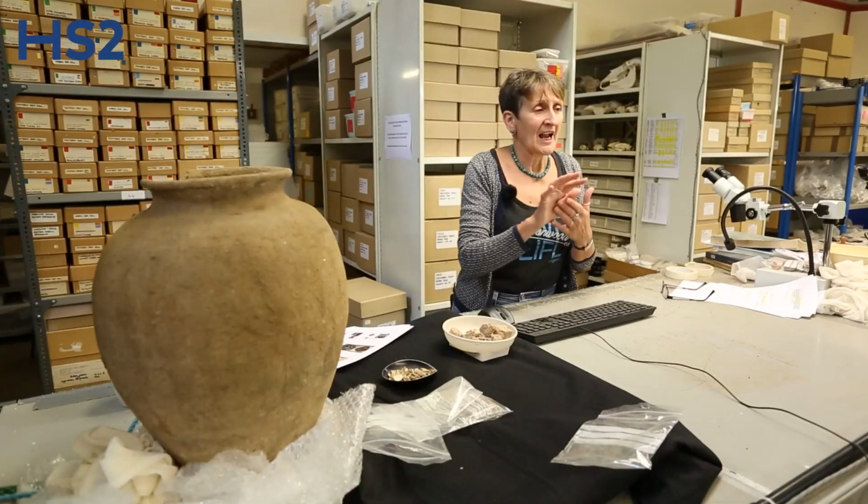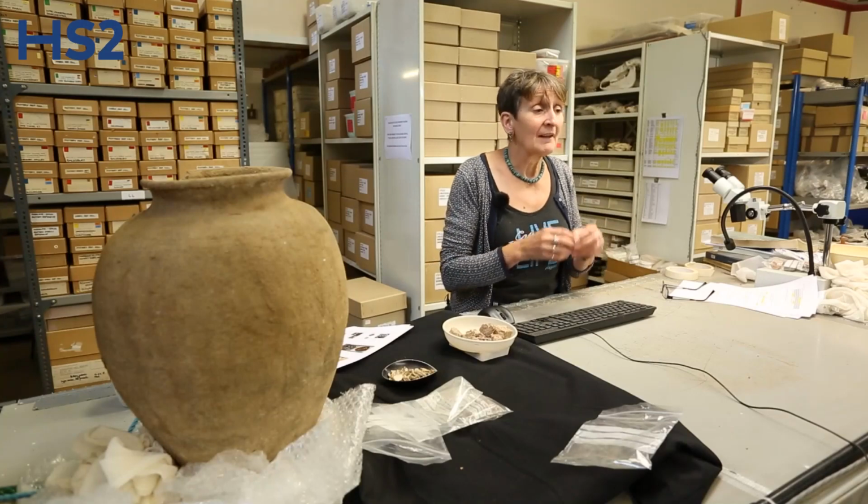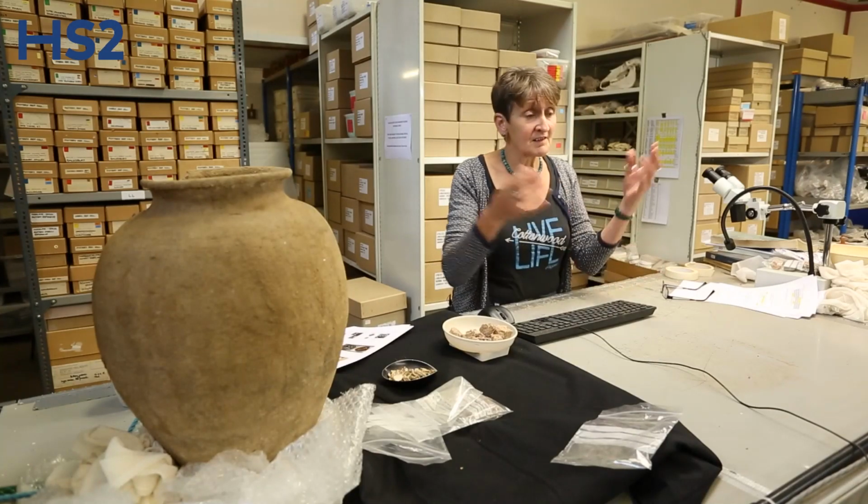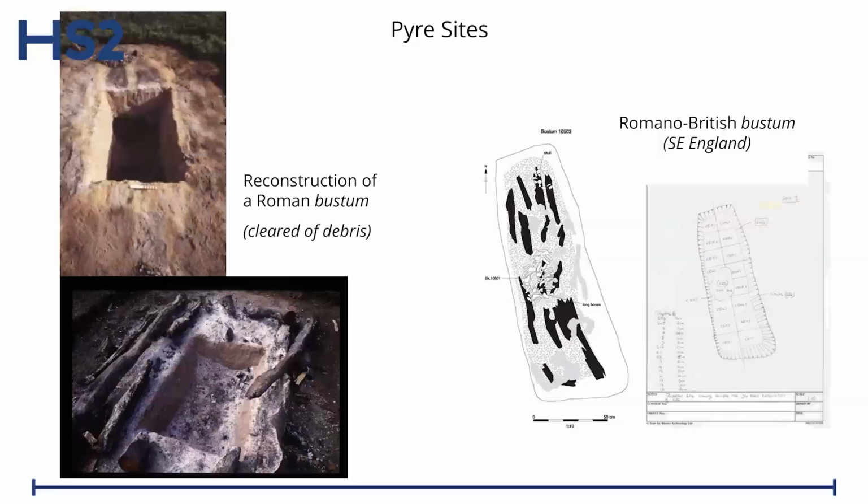Finally, I want to just look at the types of deposits that we find and the formation processes, because this didn't all magically get in the ground. It's not a burial, it's the remains of a burial, because a burial is an act. Somebody put it there. So how did they do it? What was potentially in their mind as they did it? These are the kinds of archaeological questions we are trying to ask. So let's look at types of deposits.